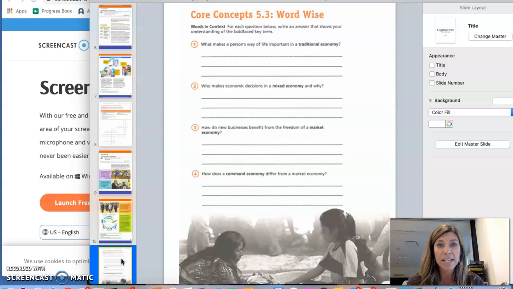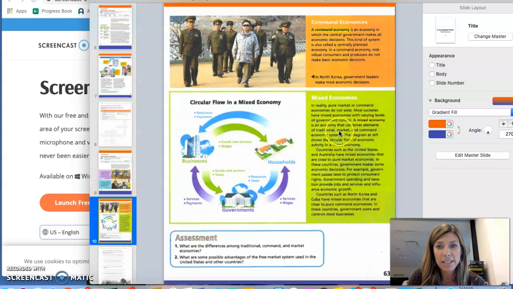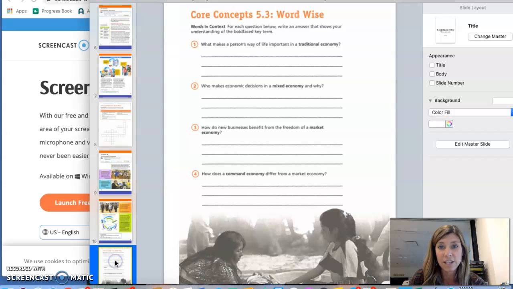So in this next paper, it says, what makes a person's way of life important in a traditional economy? Obviously, this has to do with their customs and beliefs, and that's how they make decisions on what they do to make a living, basically. Who makes economic decisions in a mixed economy? If you look back, you can go right to a mixed economy and you can see who is making the decisions. In a mixed economy, I'm assuming that since there's varying levels of government control, there's a little bit of the government making some decisions and there's a little bit of the people making the decisions.